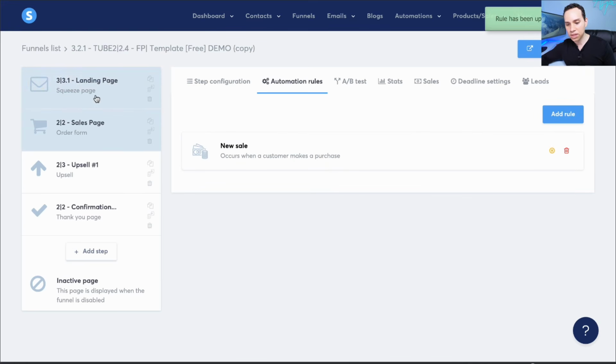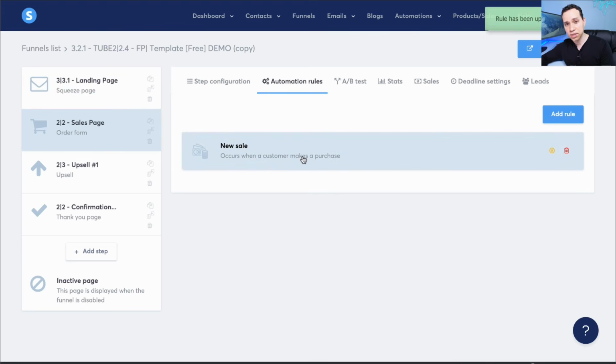So what we're doing here is we're saying, hey, if someone enters their name and email on the landing page, put them in our email sequence. We want to drive traffic to our sales page. And then once someone purchases, we're going to say, okay, let's stop sending them sales emails because they just bought, and we're going to remove them from that campaign.